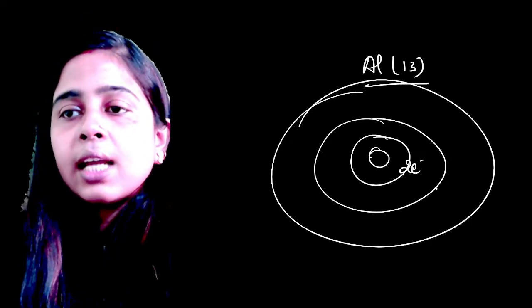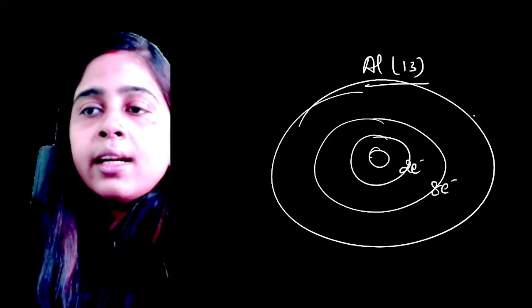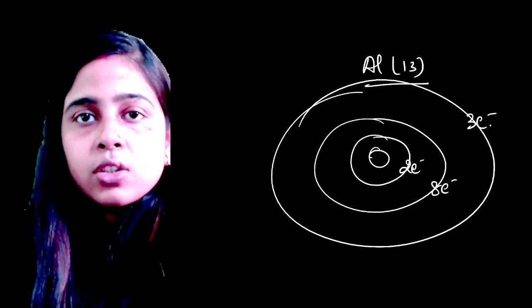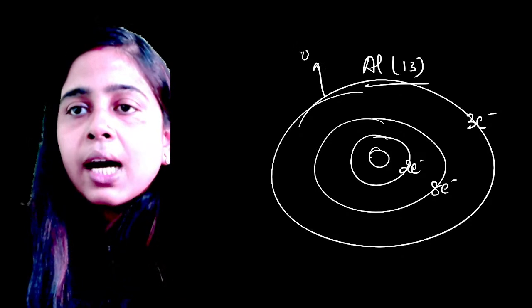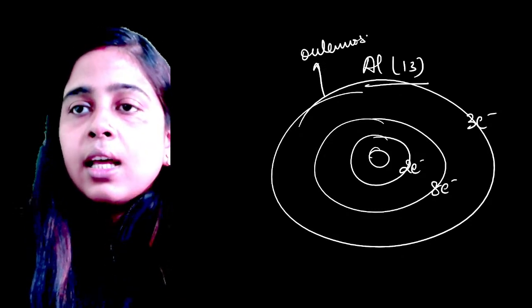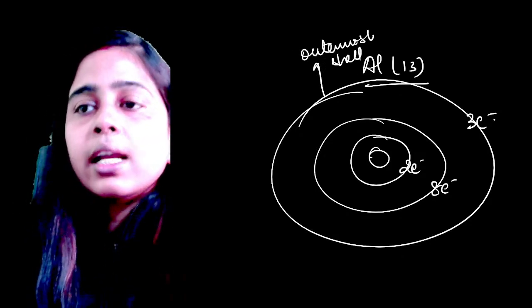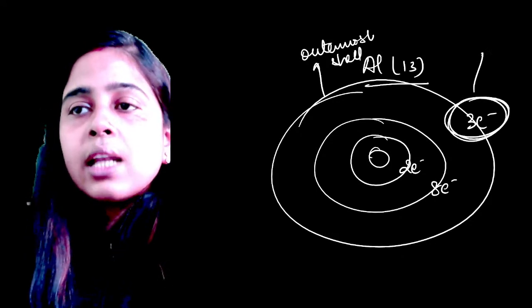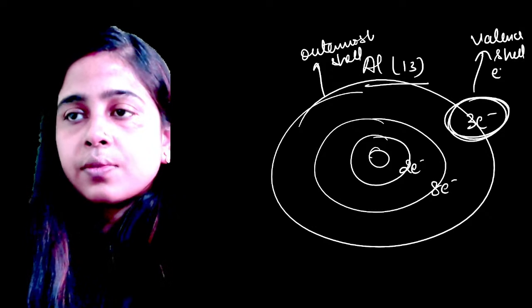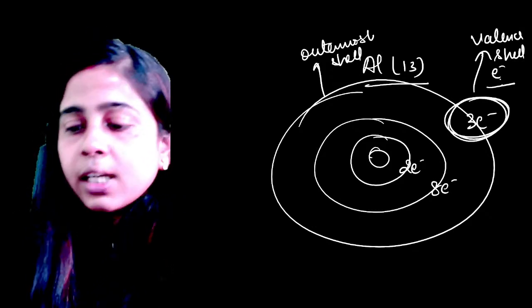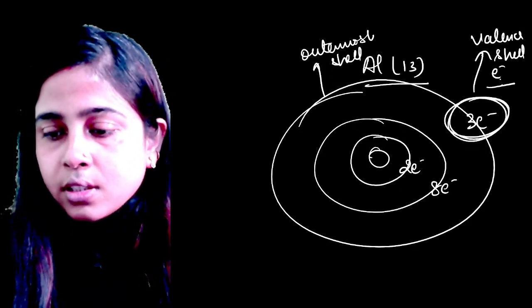In the second shell it will have 8 electrons. And in the third shell it has 3 electrons, जो कि उसका outermost shell है. सबसे बाहरी shell है, सबसे outermost shell है. So outermost shell में जो electrons होते हैं, those electrons are known as valence shell electrons. Valence shell electrons or outermost shell electrons.